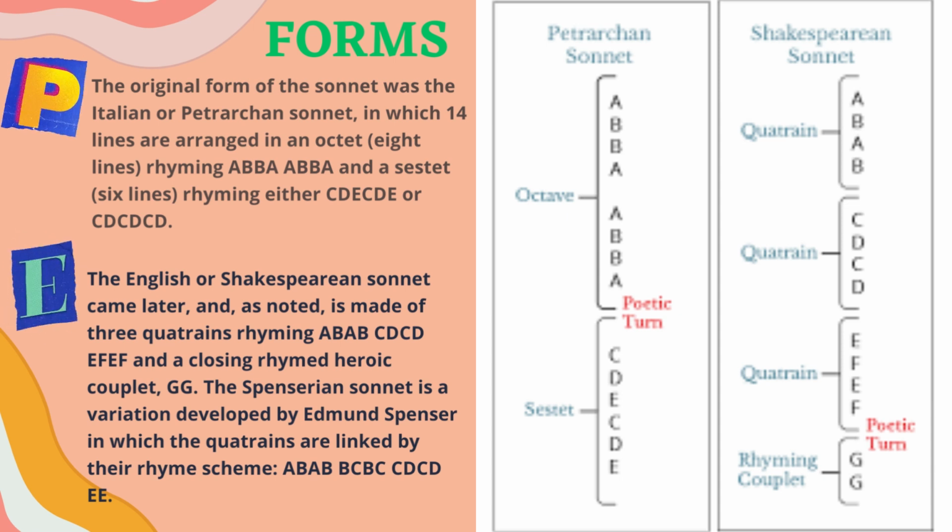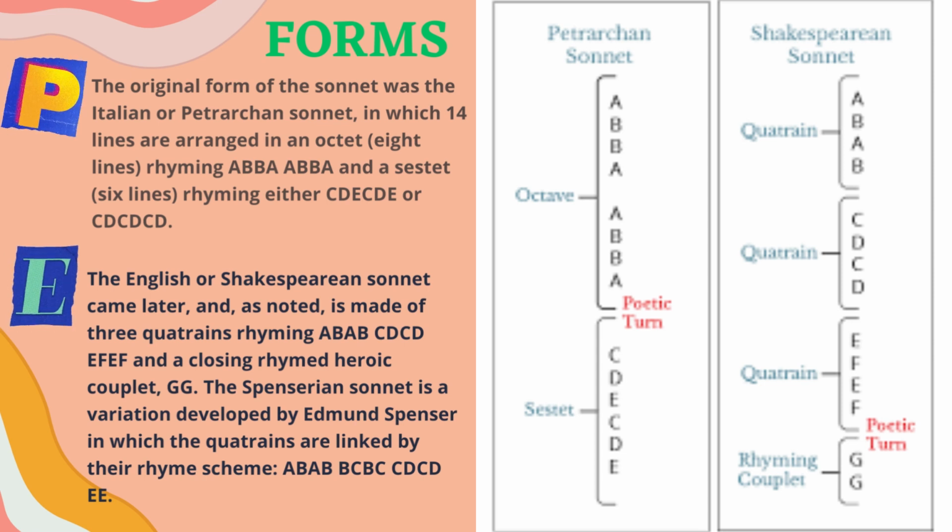Moving to the English sonnet, that is the Shakespearean sonnet. This came later. Okay, and it has three quatrains. What are quatrains? Each quatrain is a part of a sonnet which has 4 lines. That is why we call it a quatrain. This has a rhyme scheme. The first quatrain has A B, second has CD, and third has EF. The last 2 lines are called a couplet, a heroic couplet, and this has GG.